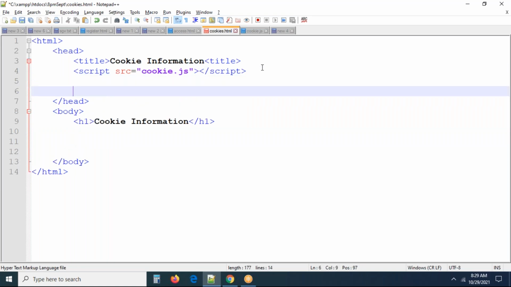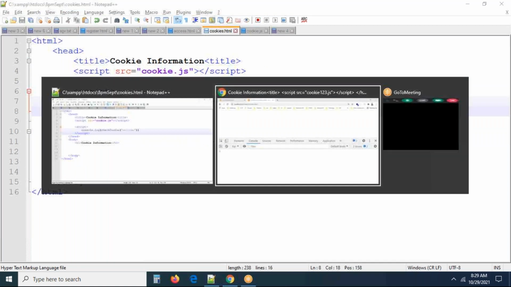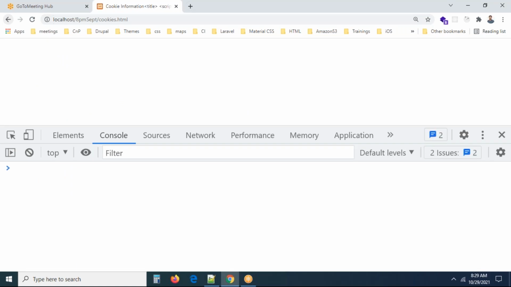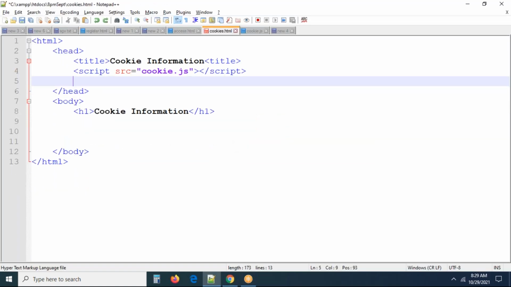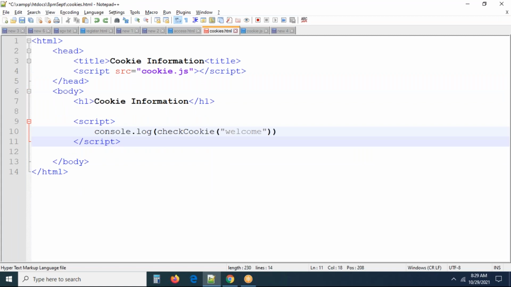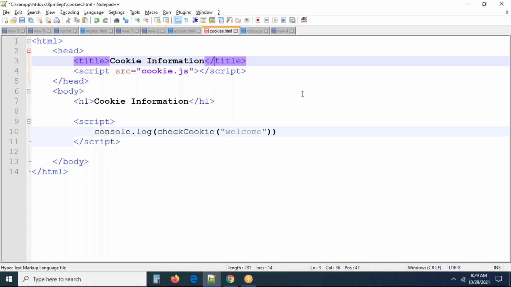Let me check this in the header. This is not a problem. Okay, we can keep this anyway. Am I making any mistake? I don't know. Oh my god. The problem, I believe, is the title tag is open and not closed. I think this is the problem. Maybe this may be the serious cause.